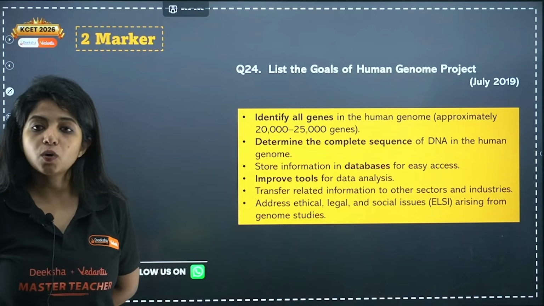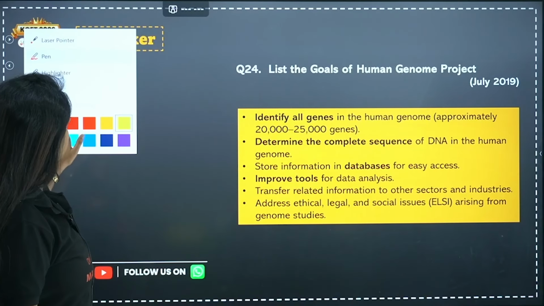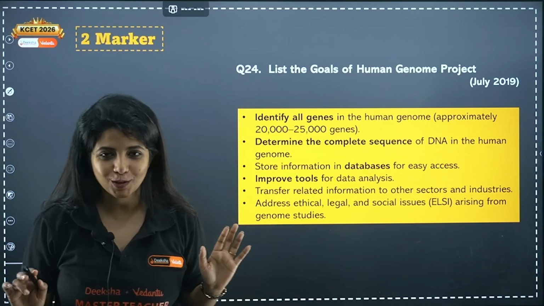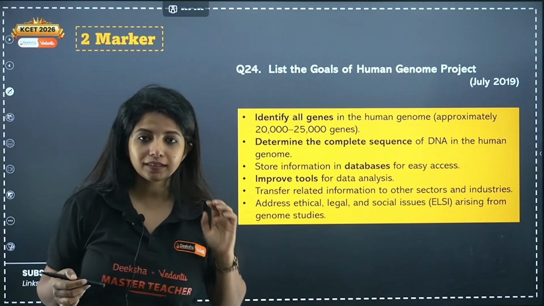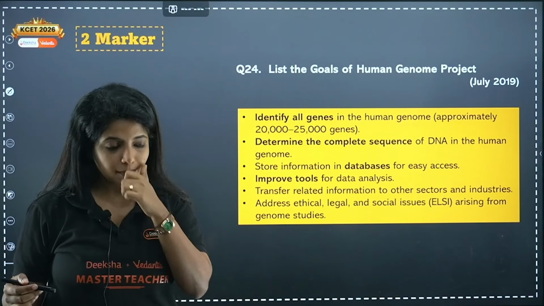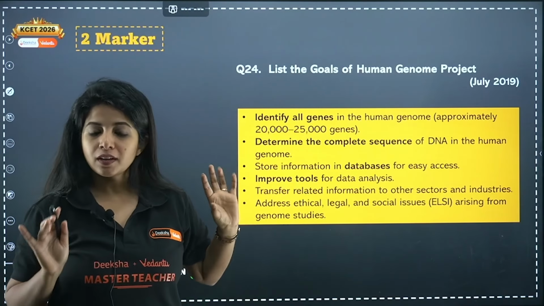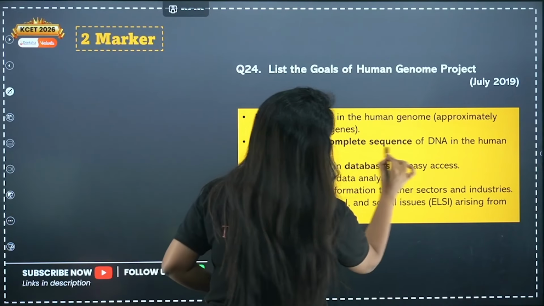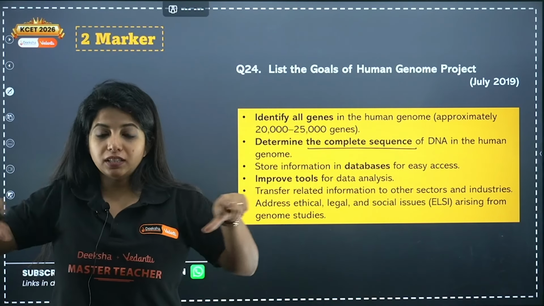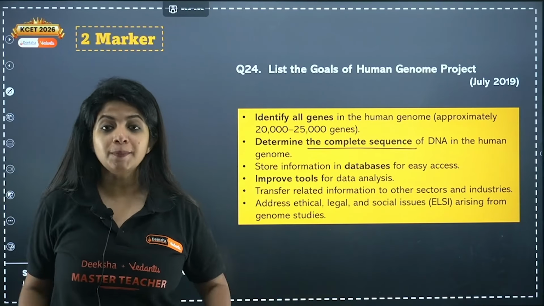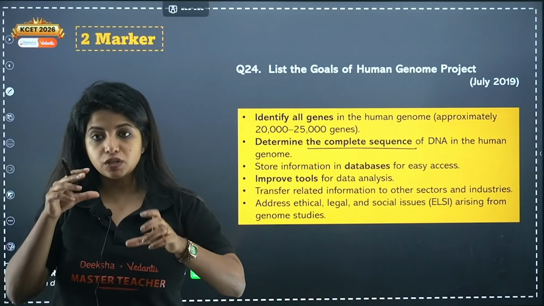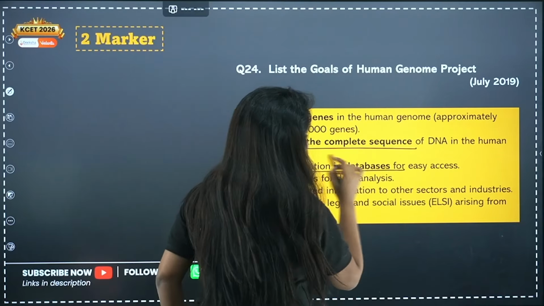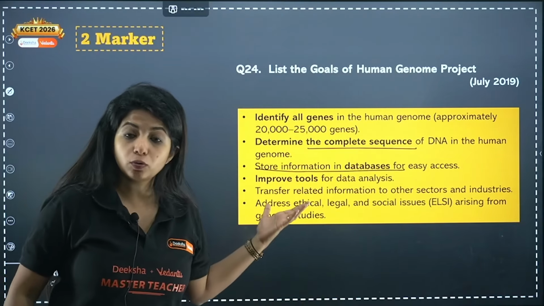Now, list the goals of Human Genome Project. To identify all the genes in the human genome. After identification, what do you have to do? Basically, you have to store the information. But before that, to identify all the genes, we need to determine the complete sequence of the DNA, and after that identify all genes, what are their functions and everything. Then, to store information in the database, and then improve the tools for data analysis.